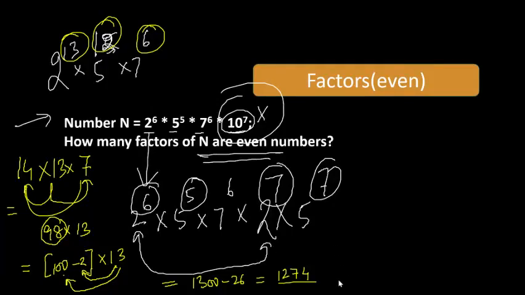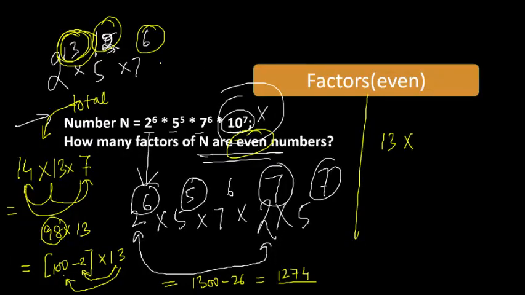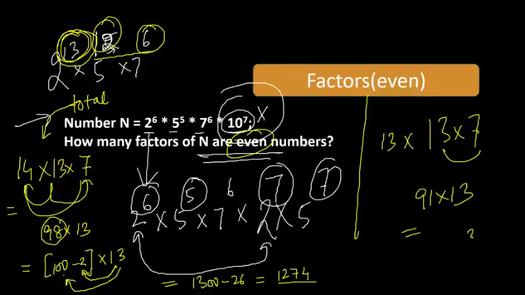Sorry, I think I have calculated the total number of factors, right? It is for total. But I think it was even. So for even we will pick the even power as it is and add 1 in all the rest. I think this is the correct one. 91 into 30. So this would be 13 and 9s are 117 and 118. Is this the right answer? 1183. Yes, 1183 if you are getting that is right.